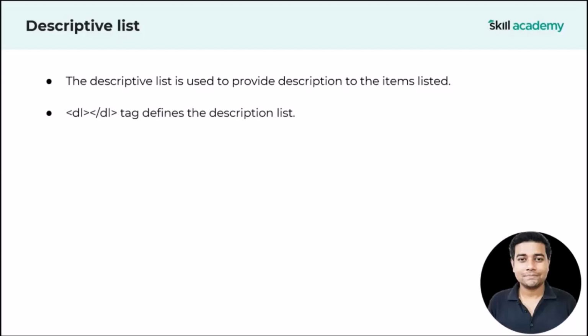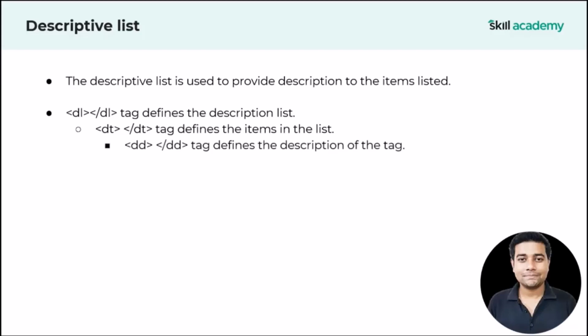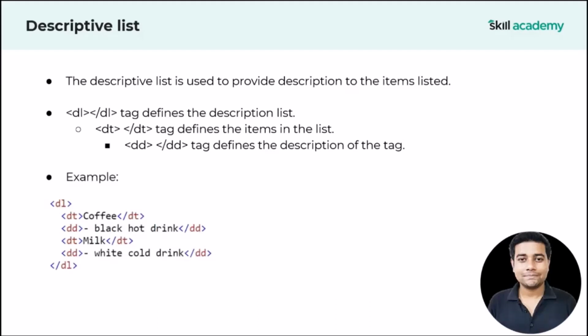Now for the description list, you are going to use the tag named DL. Okay, so guys, DL is the tag which we define for a description list. In this DL tag, we are going to use the DT tag which defines the items in the list. So the DL tag defines the description list, and the DT tag defines the items in the list. And guys, one more tag we are going to use over here, and the name of that tag is DD, which defines the description of the item. Let me show you a quick example of it.